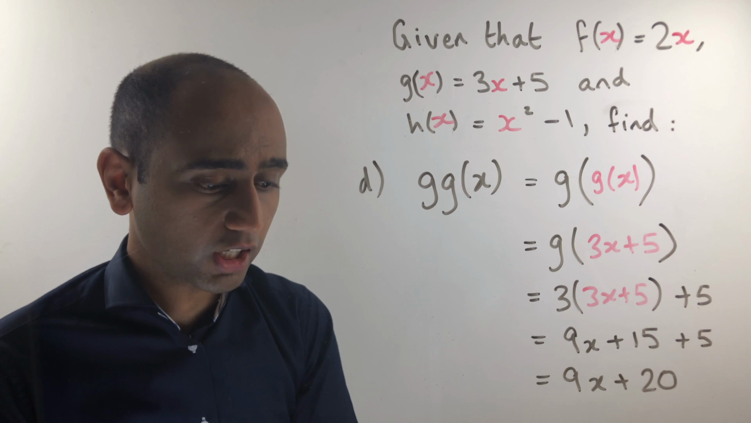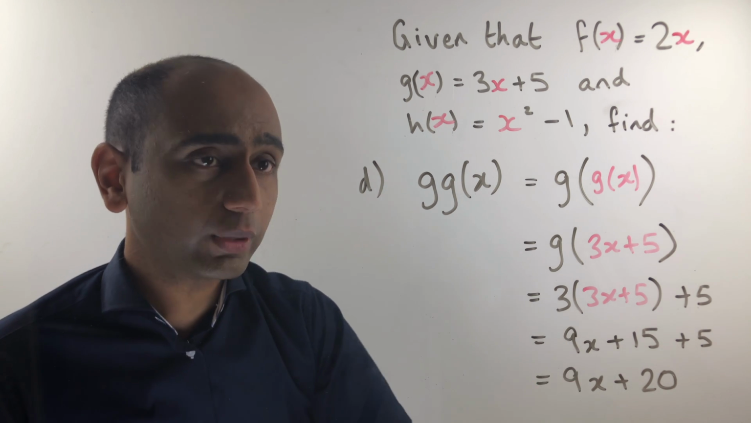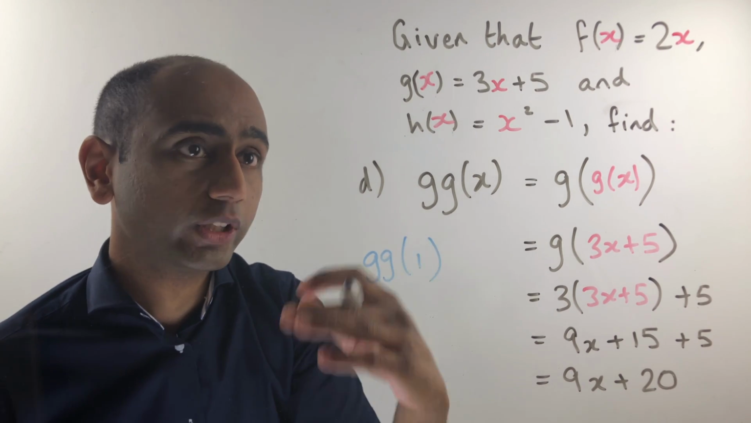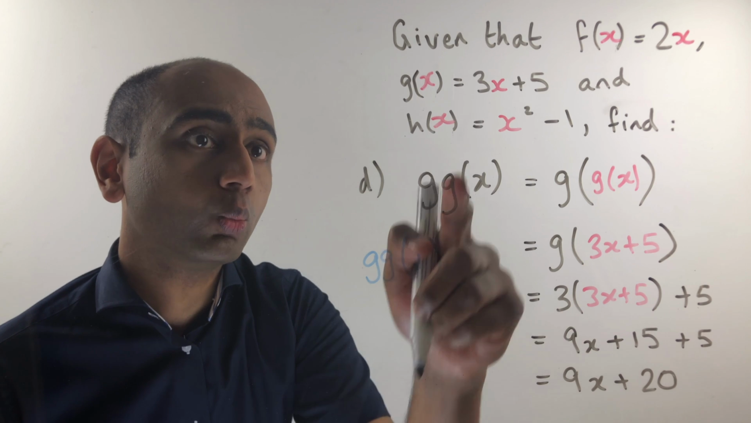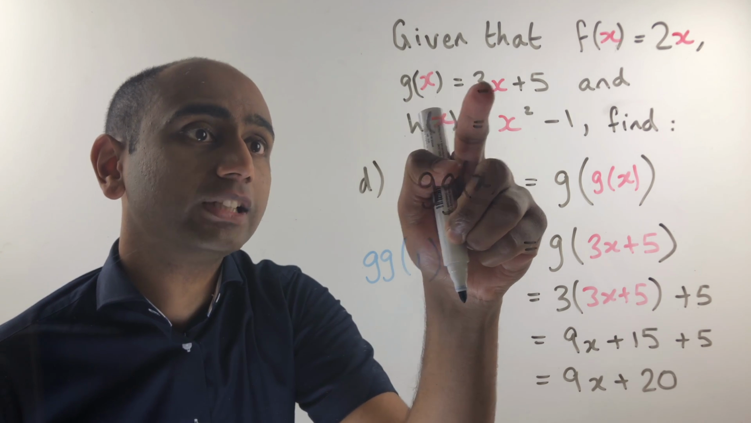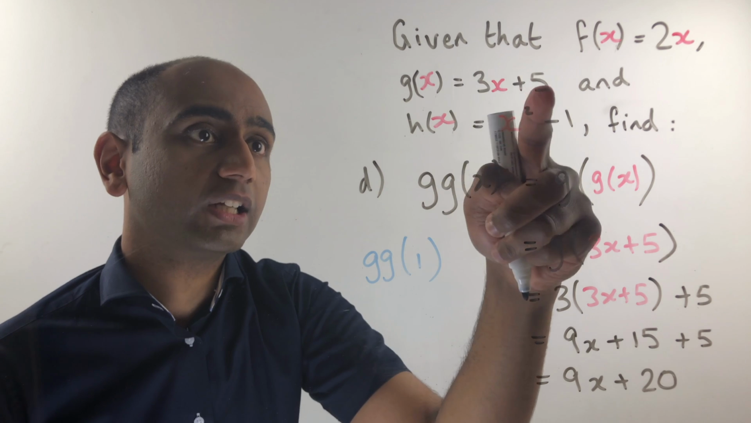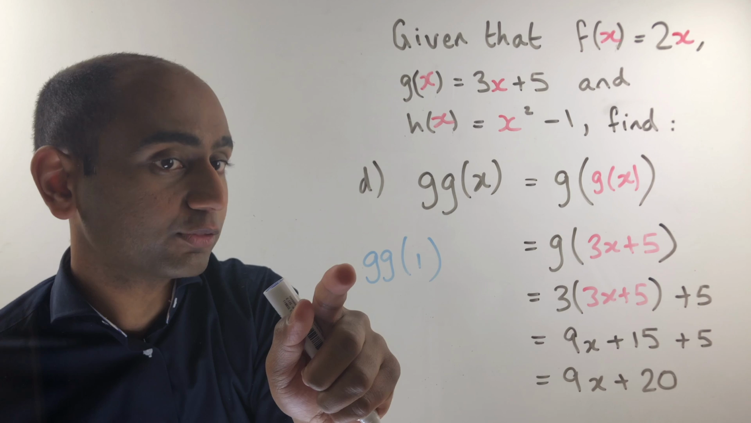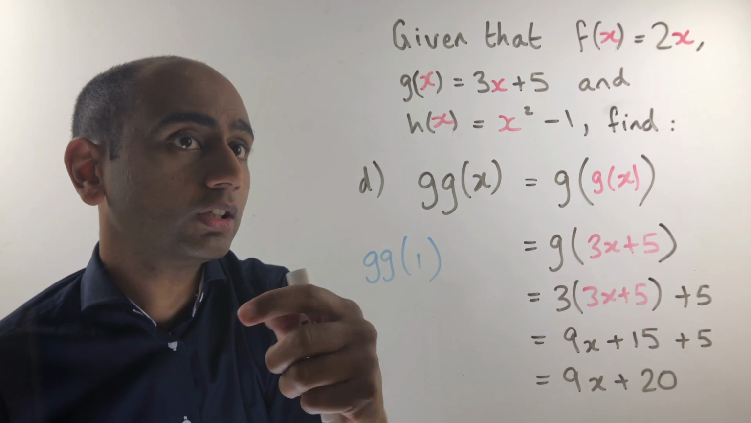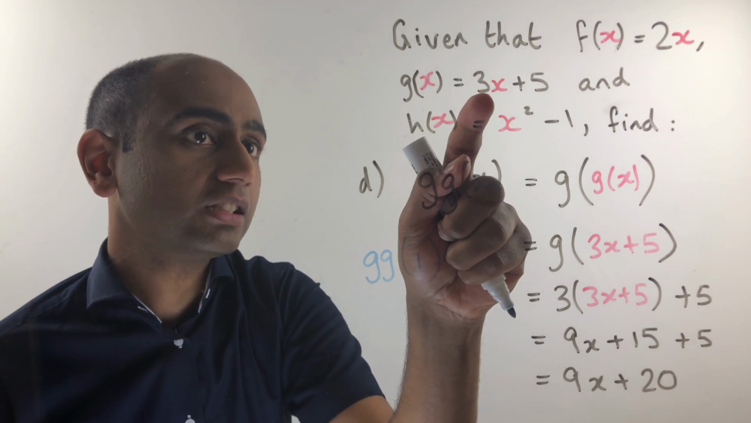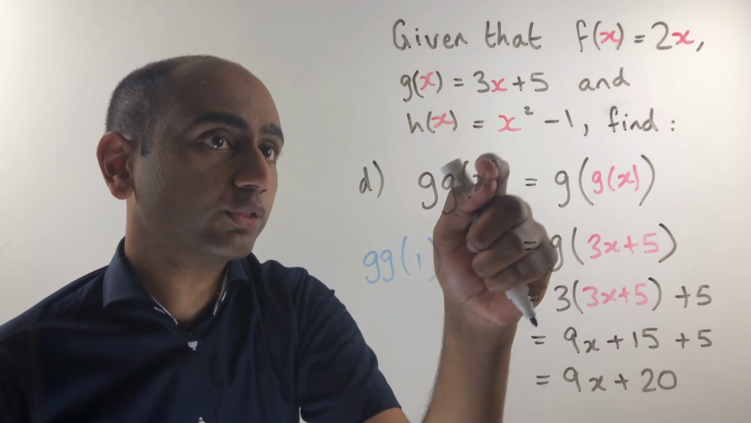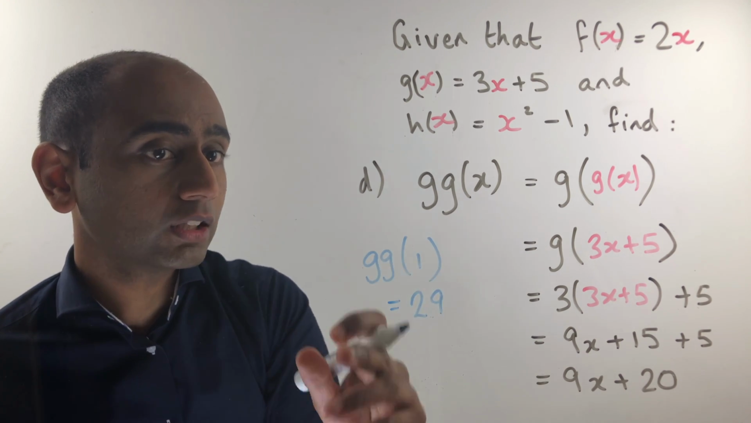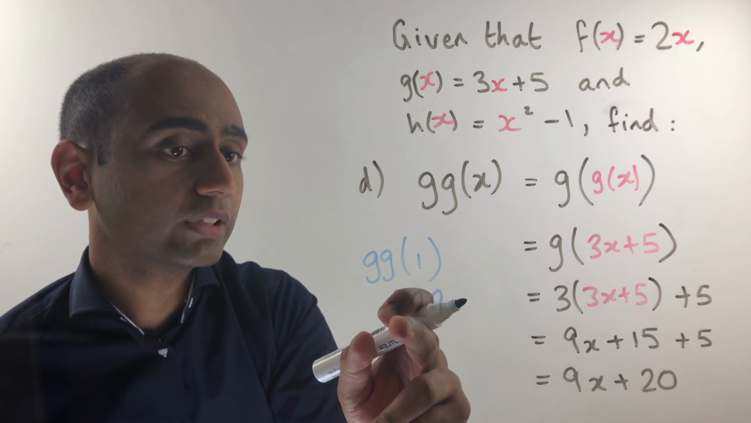We can just check that this works for an input, by the way. If we considered gg of 1, we could do that the old way, where we input 1 into the function, and 3 times 1 would be 3, plus 5, that would give us 8. And then we would input 8 into this function g, the one furthest out. Inputting 8 would give us 3 times 8, which is 24, plus 5, which would give us 29. So doing it the old way, we could work out that gg of 1 is 29.